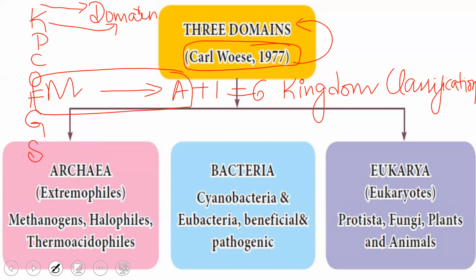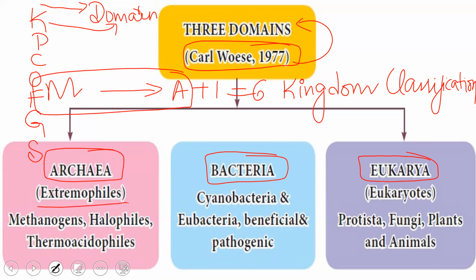So Carl Woese divided into three important domains, which included archaea, bacteria, and eukarya. Archaea included all the organisms which are present in harsh habitats like extremophiles, methanogens, halophiles, thermoacidophiles.